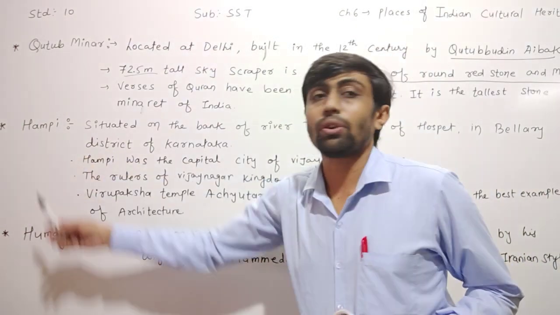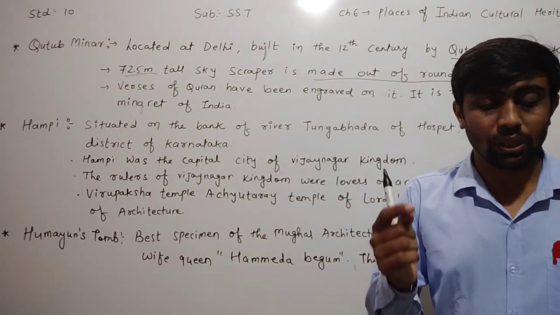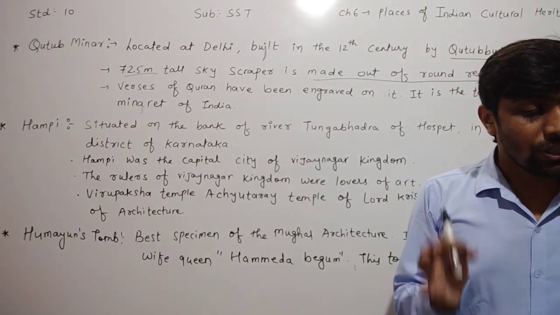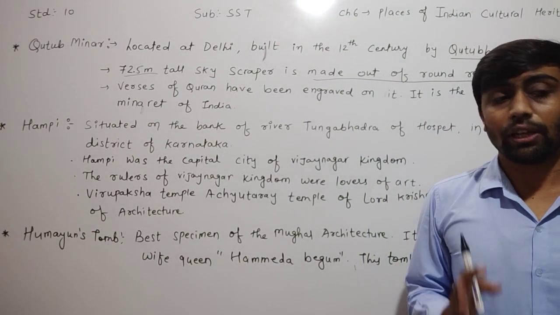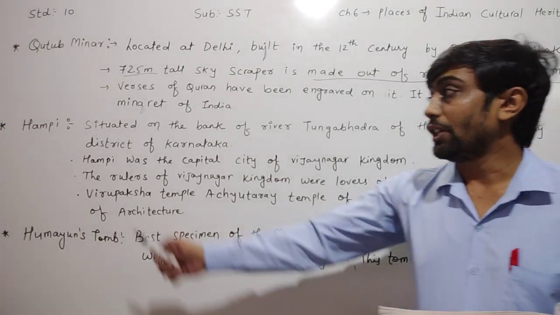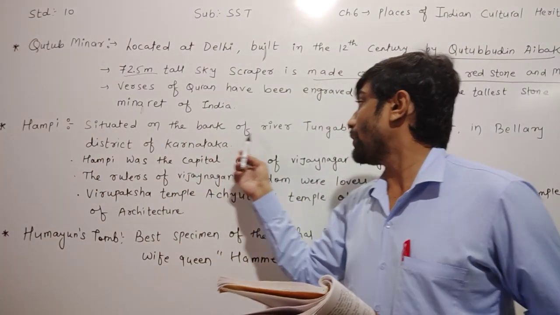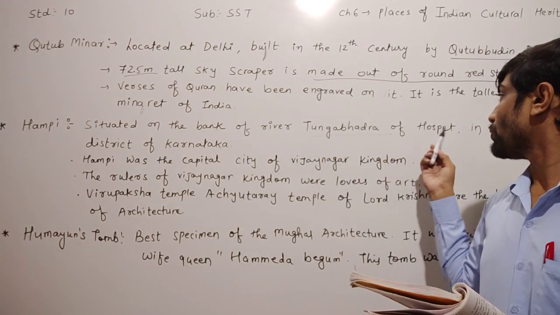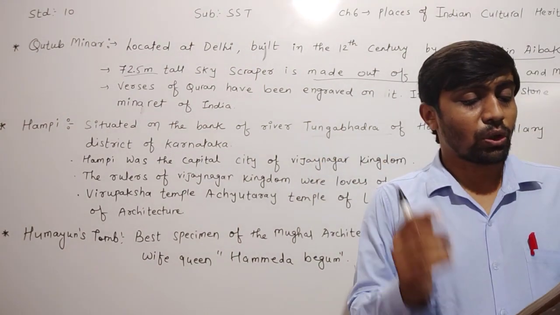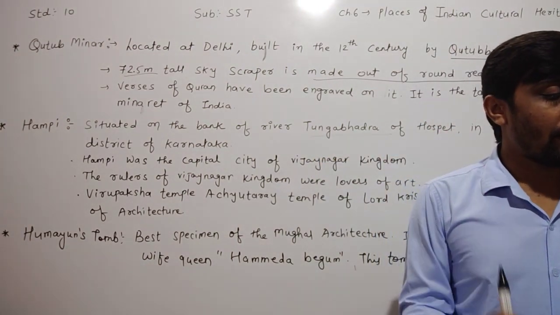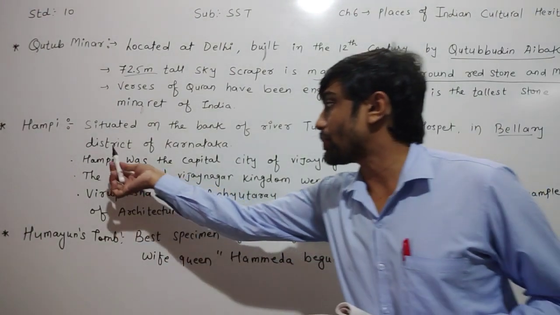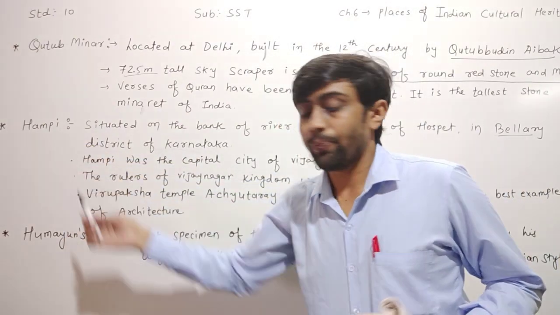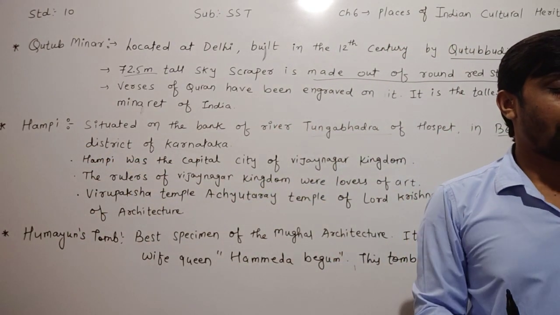Next, dear children, we will learn about Hampi. This town is situated on the bank of the river Tungabhadra. Where is Hampi located? Hampi is situated on the bank of the river Tungabhadra, near Hospet in the Bellary district of Karnataka.